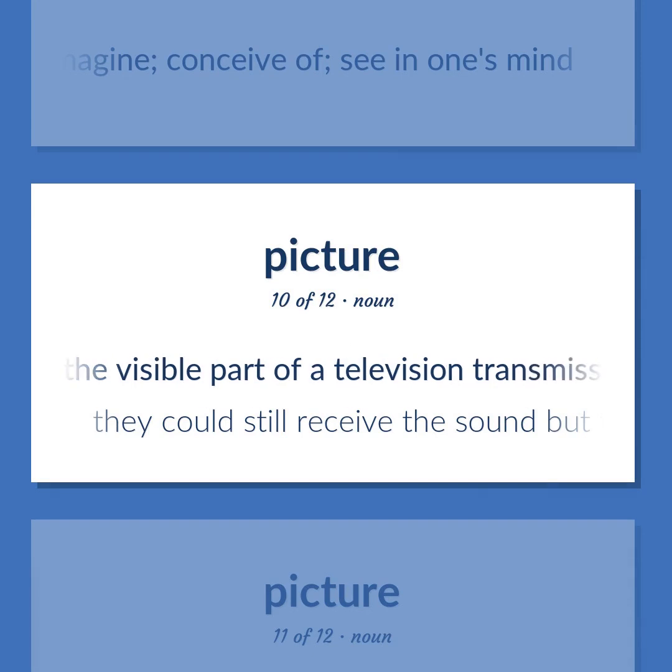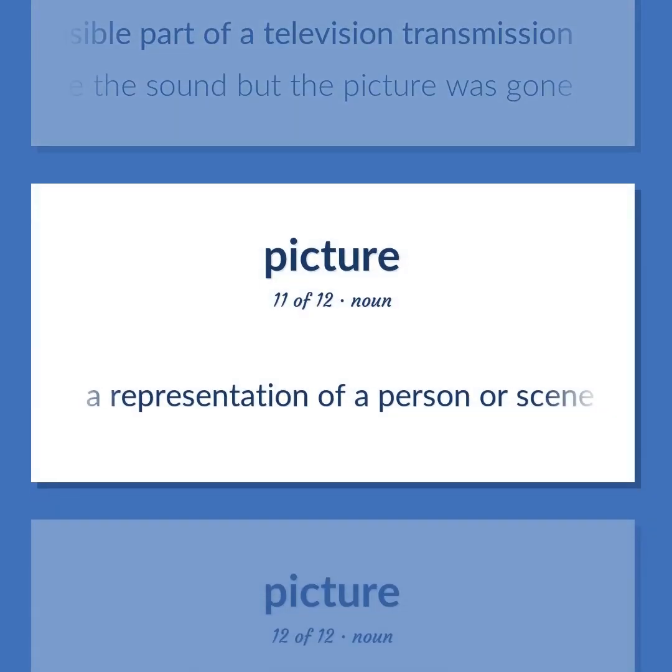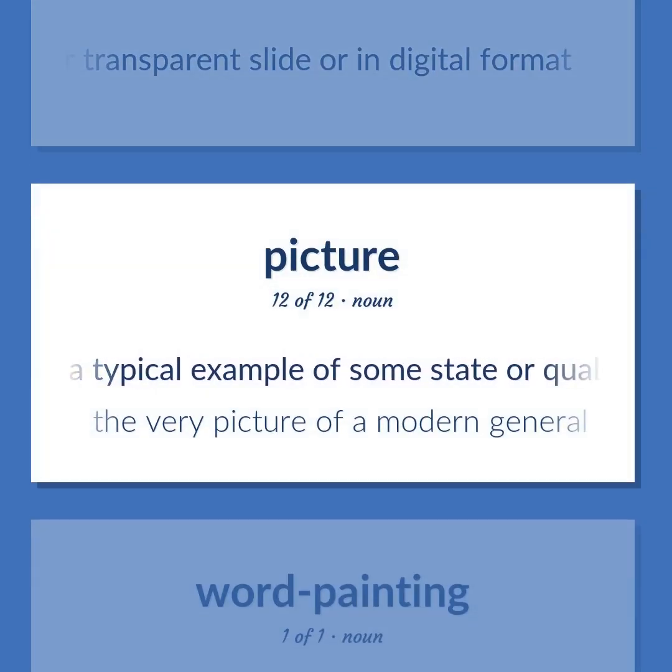The visible part of a television transmission. They could still receive the sound, but the picture was gone. A representation of a person or scene in the form of a print or transparent slide or in digital format. A typical example of some state or quality. The very picture of a modern general.